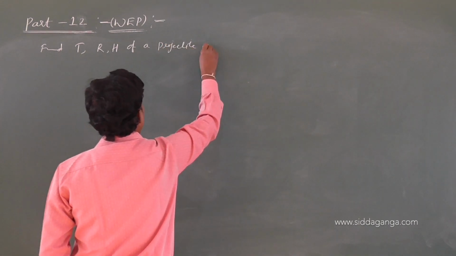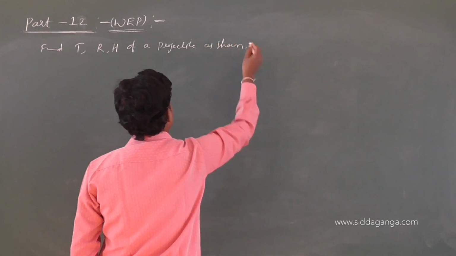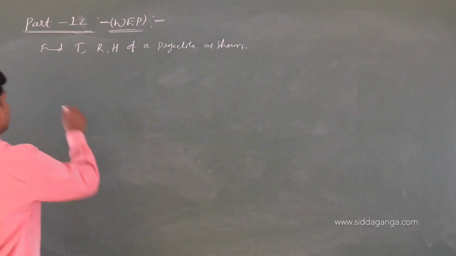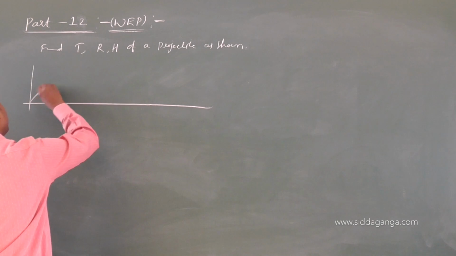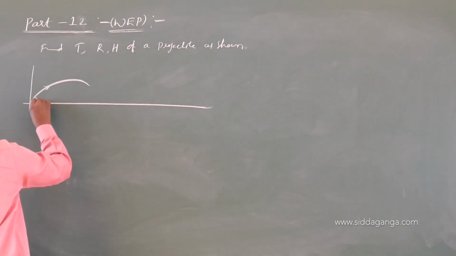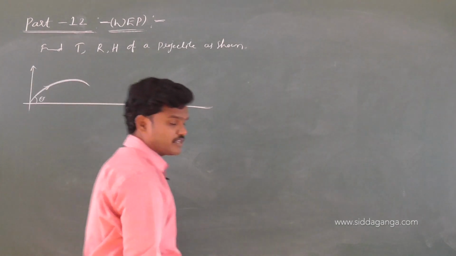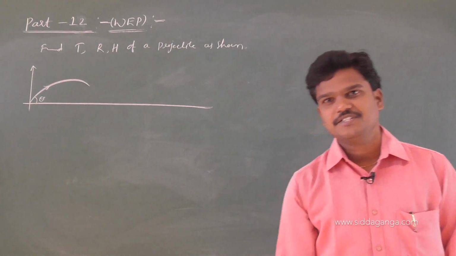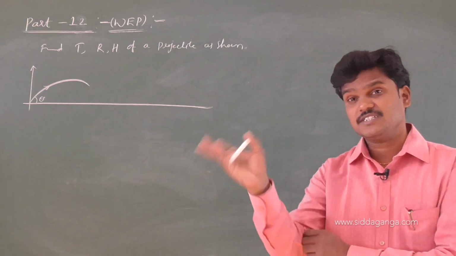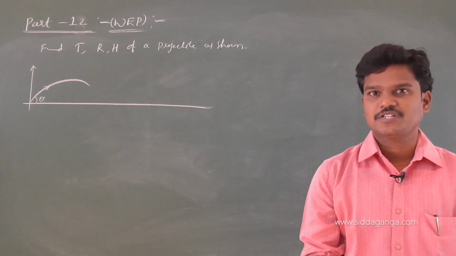I am drawing the diagram roughly. Say indirectly they given like this: a ball projected into the air by making an angle theta, like this. They gave the question, but I am writing the shortcut. Target is to get the time of flight, the maximum height, and the range. Those equations are in the previous chapter. Here let us get all the equations in terms of the coefficient of restitution.